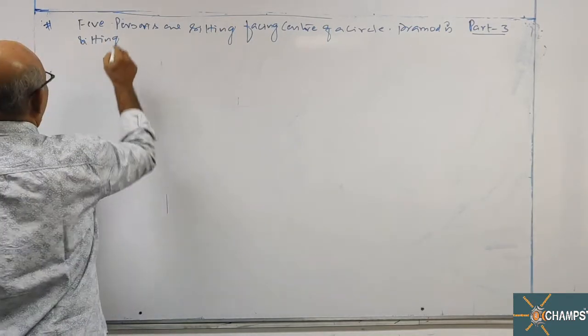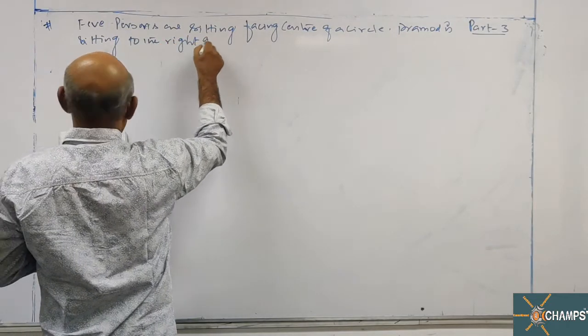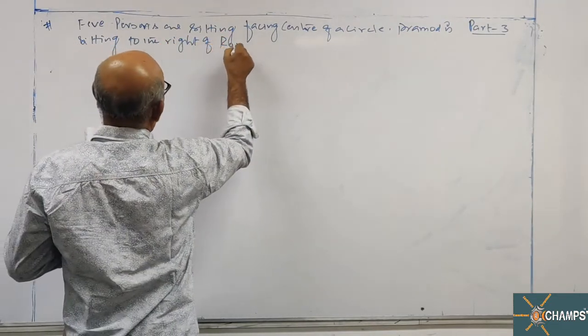Pramod is sitting to the right of Ranjan.